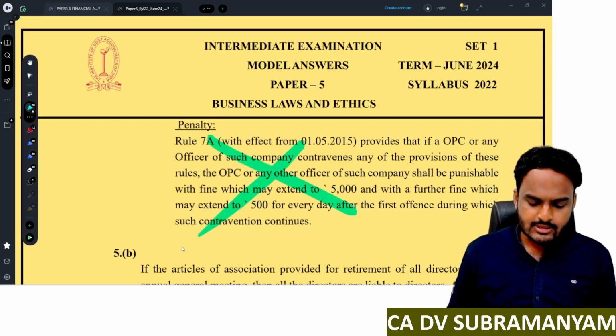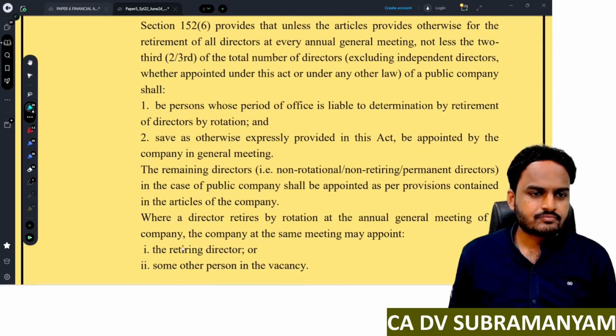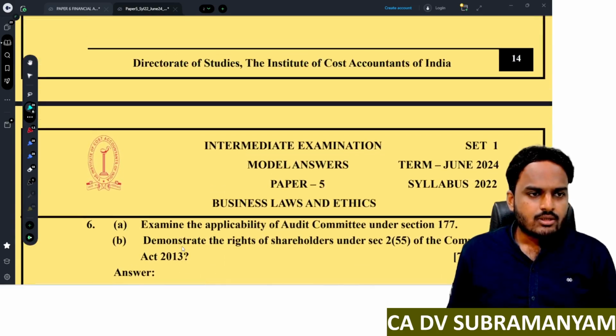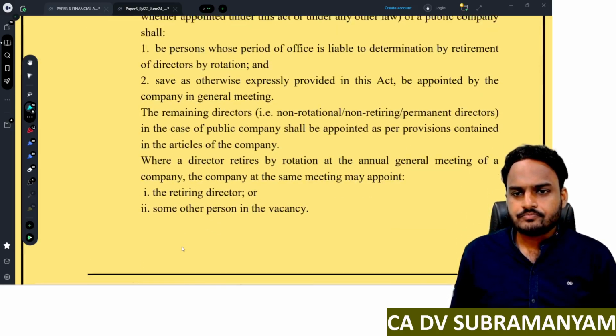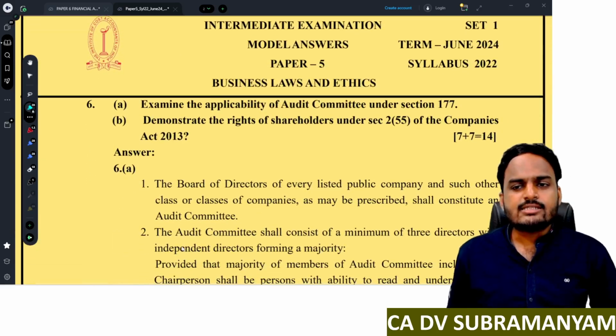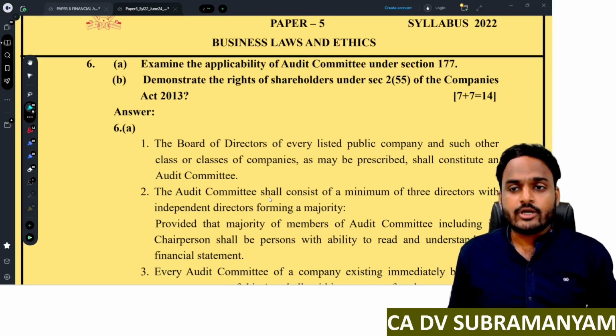Understood? Next one. So procedure for rotation of directors. Next, reappointment of directors. So you have to write all these points. Understood? Next one, examine the applicability of audit committee. Applicability of audit committee, and it is given for 7 marks.